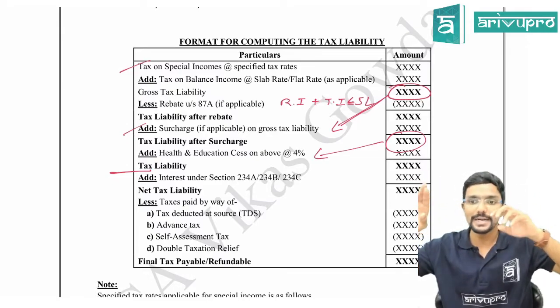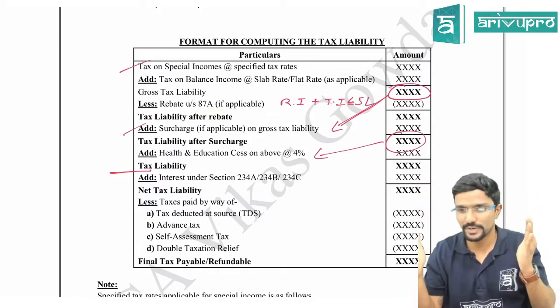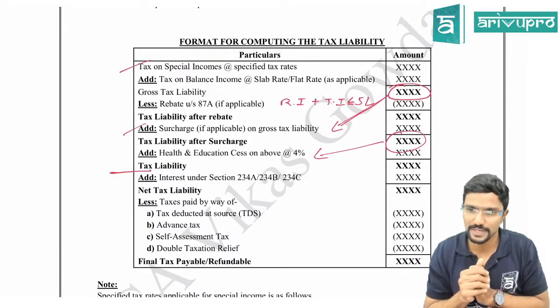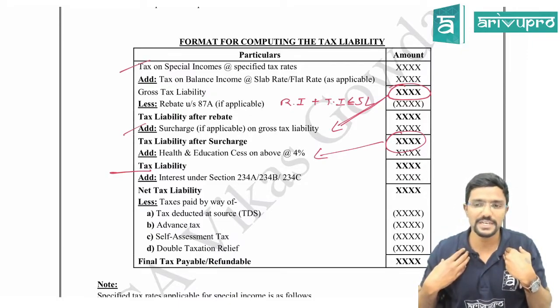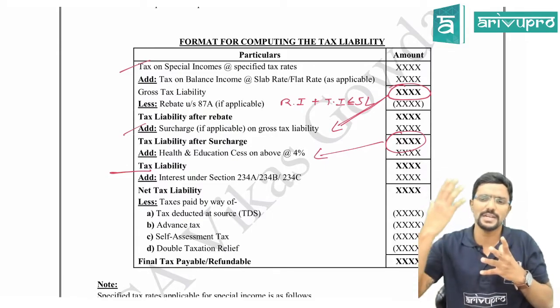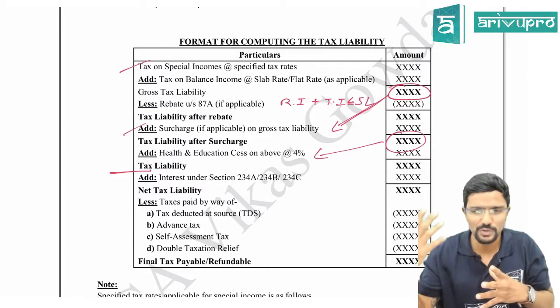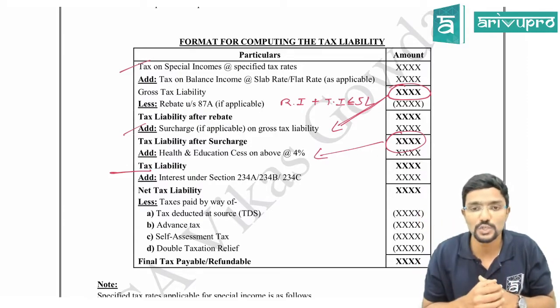Under normal tax rate, we have two things, flat or slab, depending upon the type of assessee. On that, if you are eligible for a rebate, only a resident individual can claim. Then if I am having higher income, like more than 50 lakh, 1 crore, then I have to pay something extra, that is called surcharge.